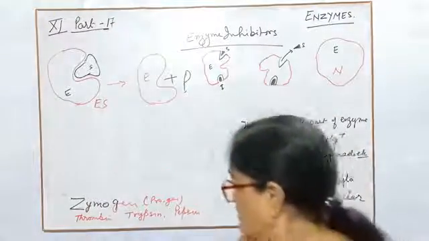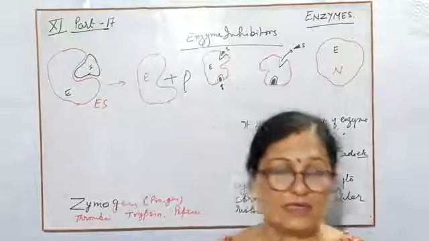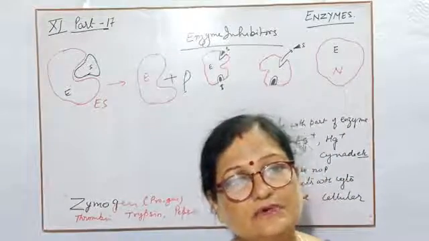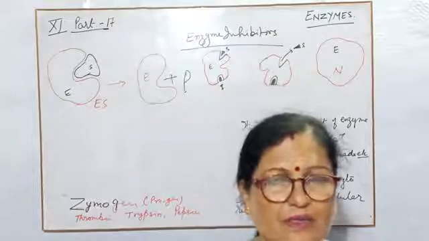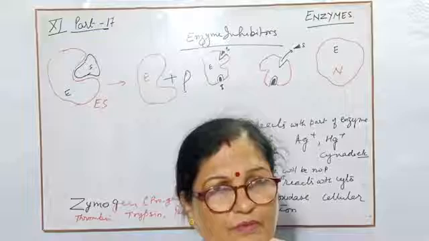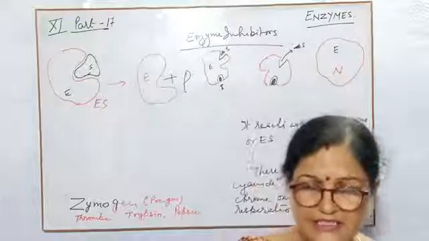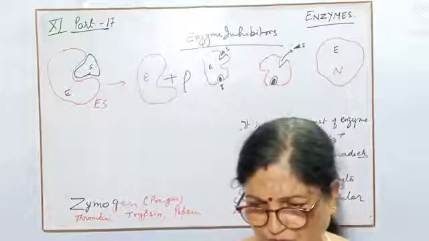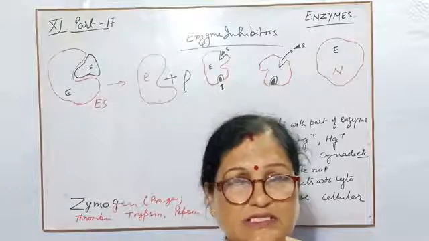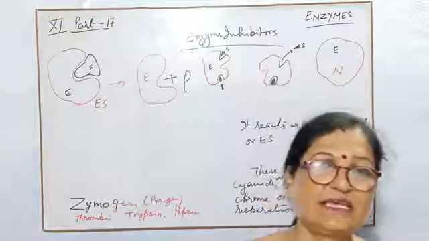Suppose one example I have written is thrombin. In the case of blood coagulation, you studied about prothrombin. Prothrombin in the presence of calcium ion changes into thrombin. So if the word pro is used with any enzyme, it means that it is inactive.